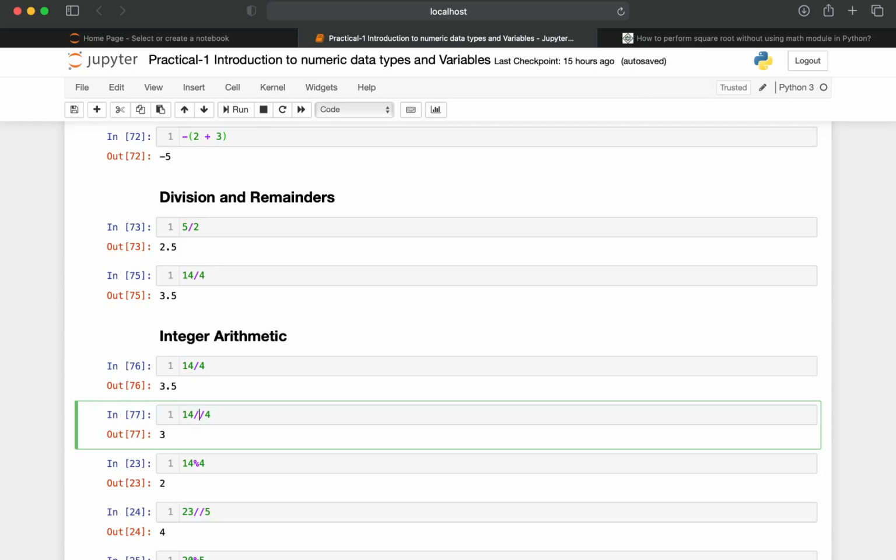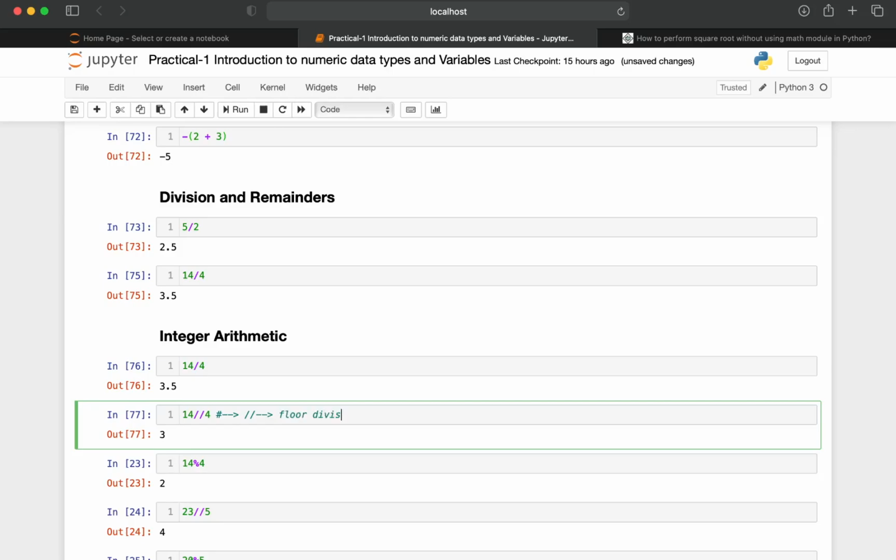Floor division divides the two operands, and if the result has any decimal or floating point value, it truncates it and gives only the real part of it. This is what floor division does. So whenever you specify two forward slashes, this is known as floor division.